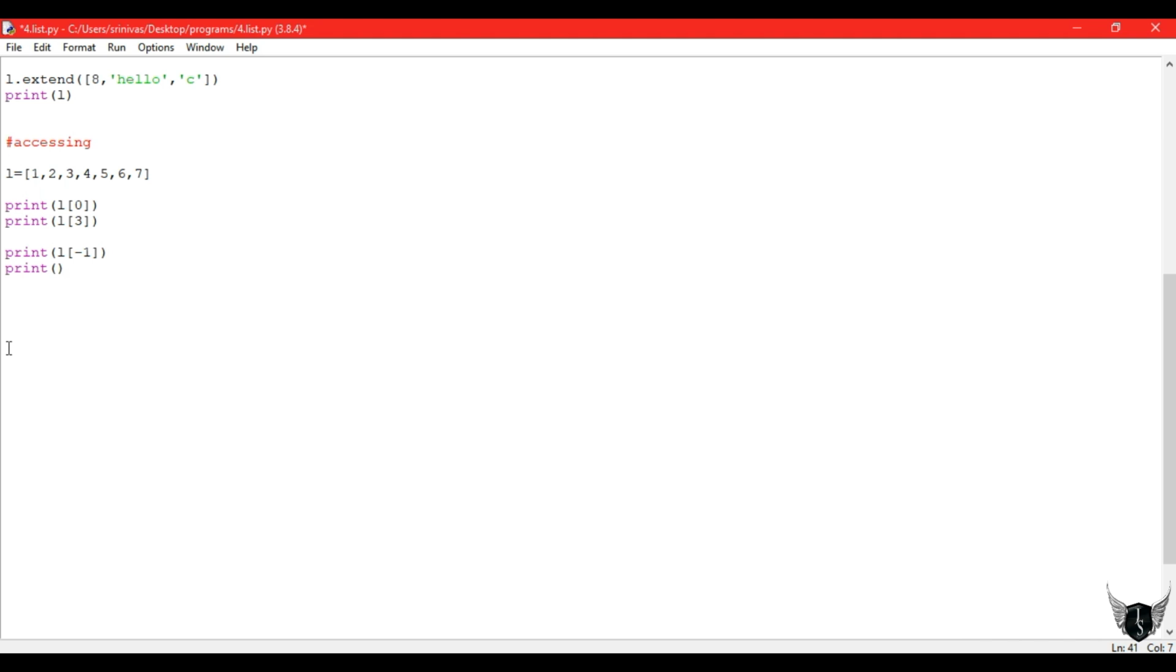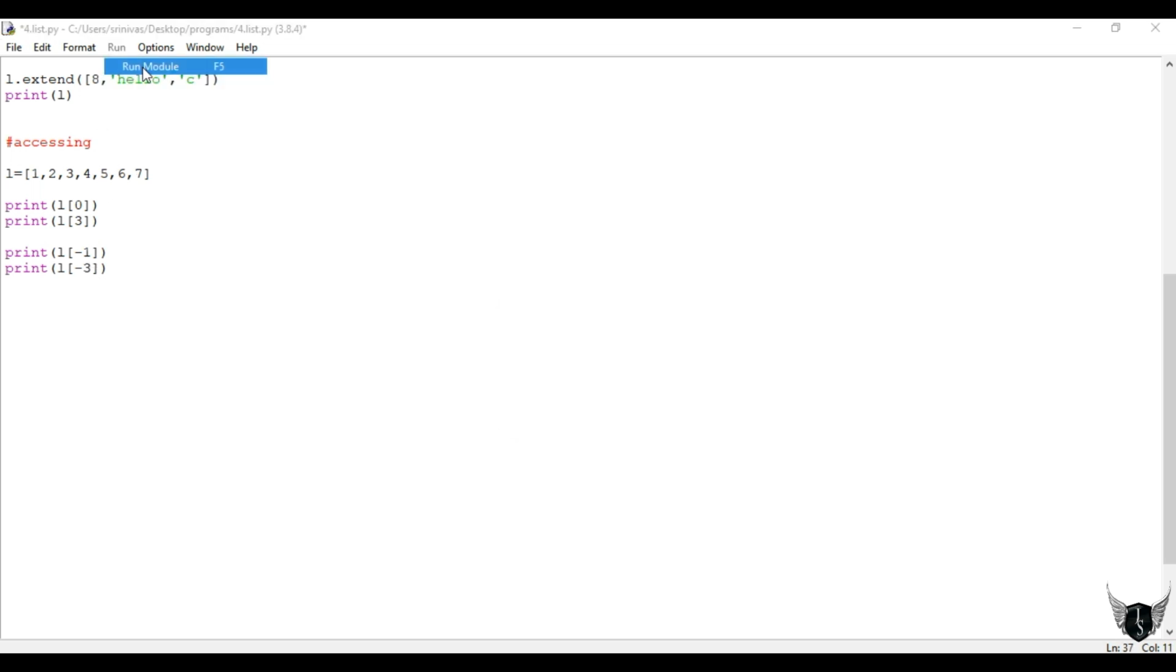We can use negative indexing also, like -1. So what does -1 mean? The last value, that is nothing but C. If we write -3, 5 will be printed. So 1, and in the third position 4 will be printed, and for -1, 7 will be printed, and for -3, 5 will be printed as your output.